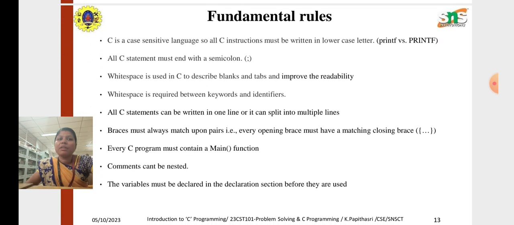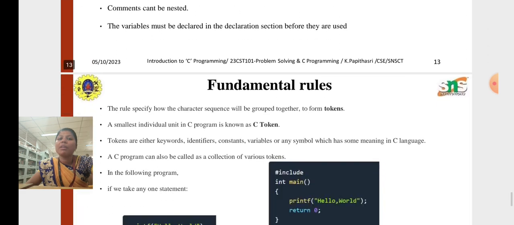Next are the fundamental rules of the C programming language. Here C statements have some separate rules. It is a case sensitive language, and statements end with semicolons, and white space is required between keywords and identifiers. Every C program must contain a main function, and the commands are nested. The variables must be declared in the declaration section before they are used.